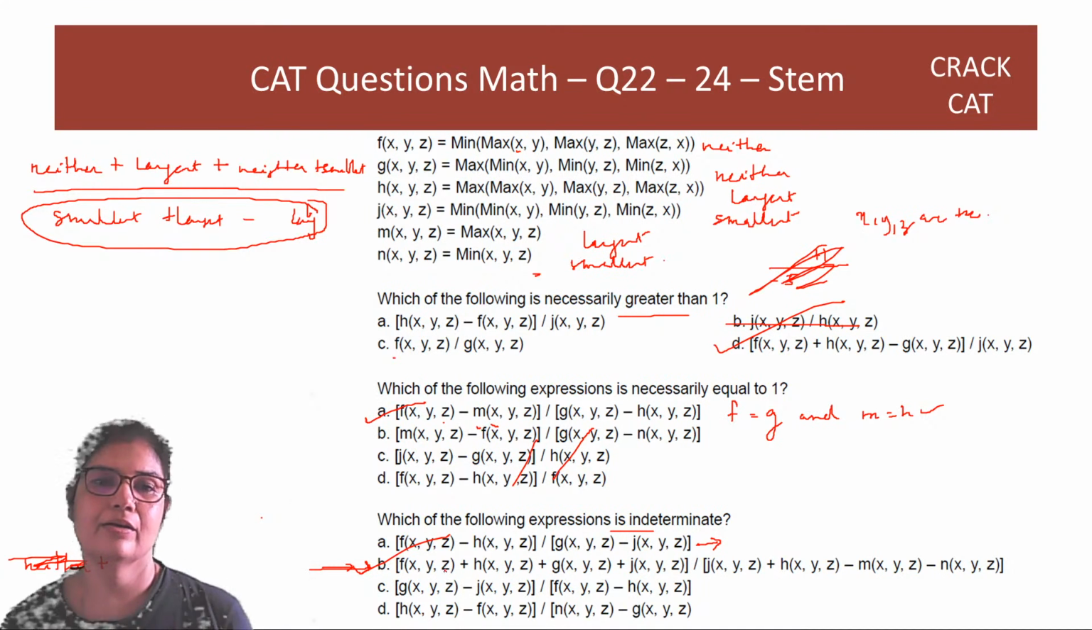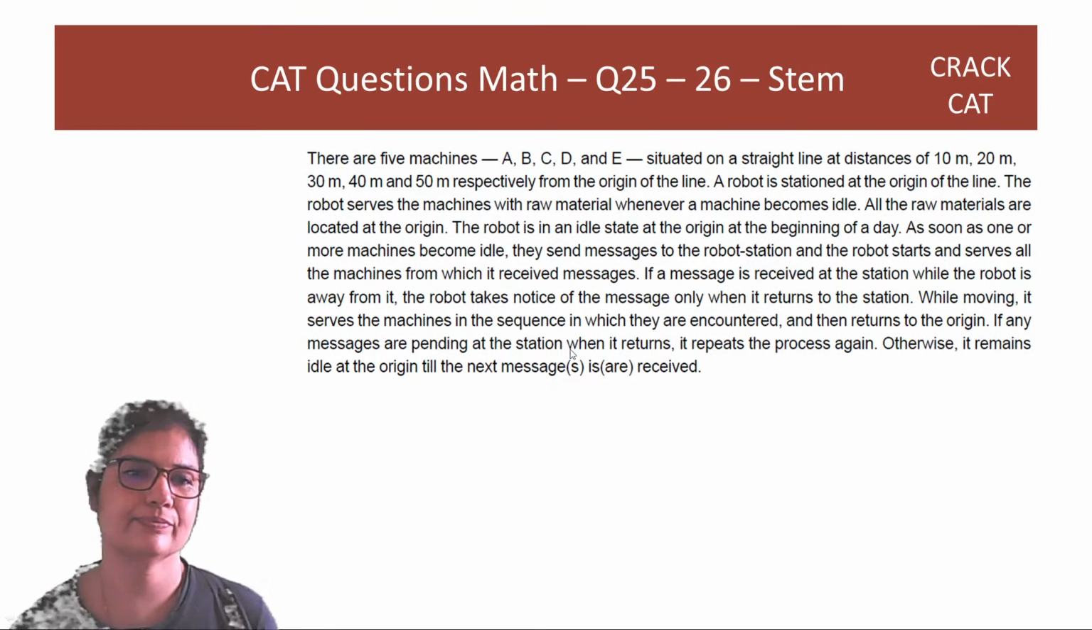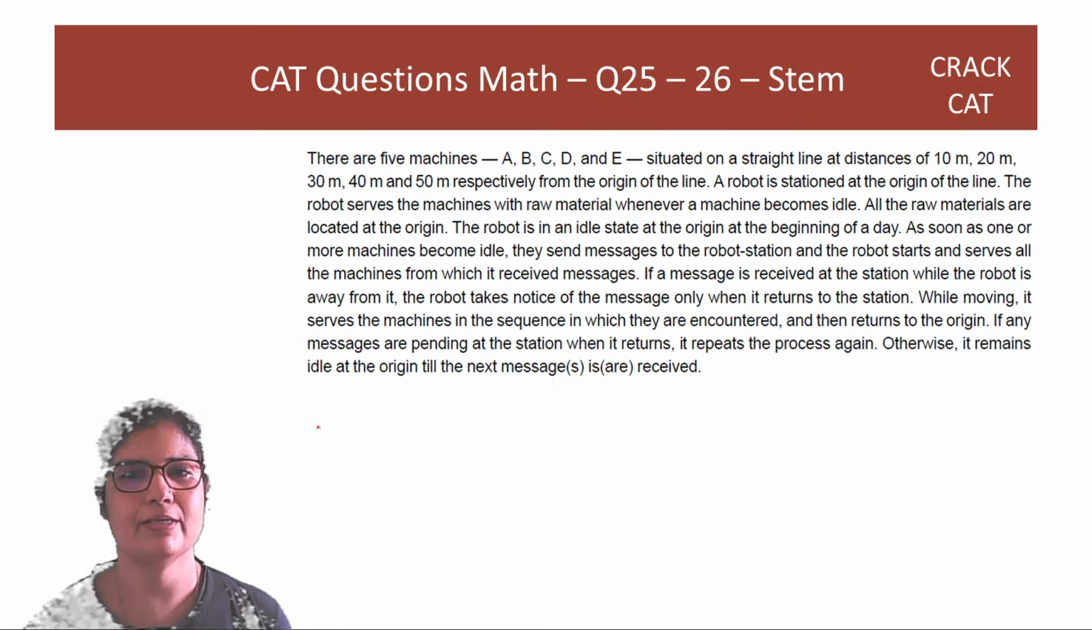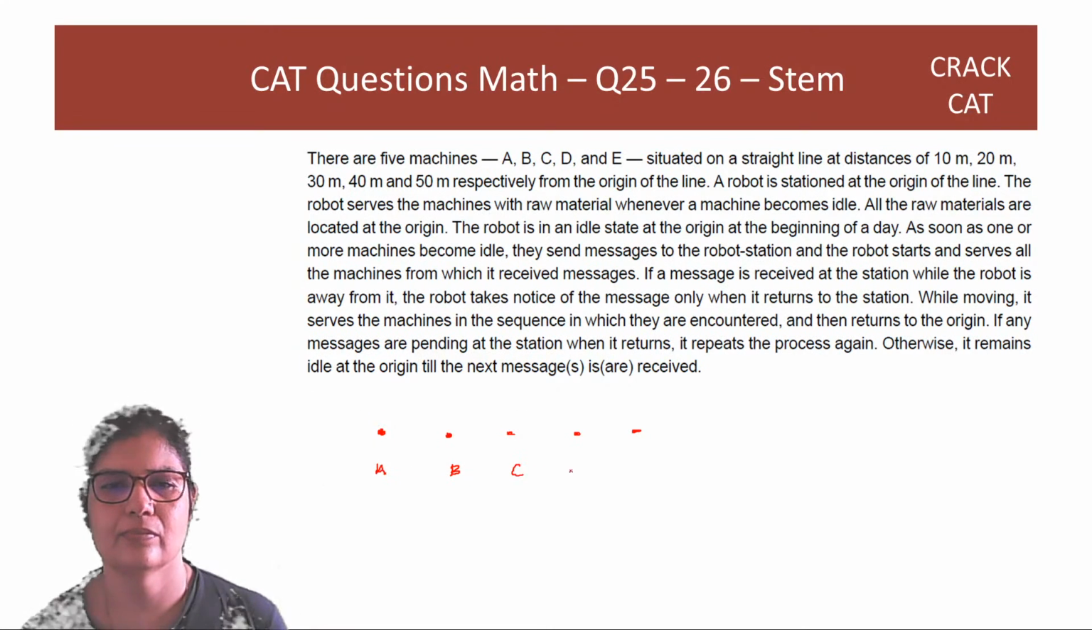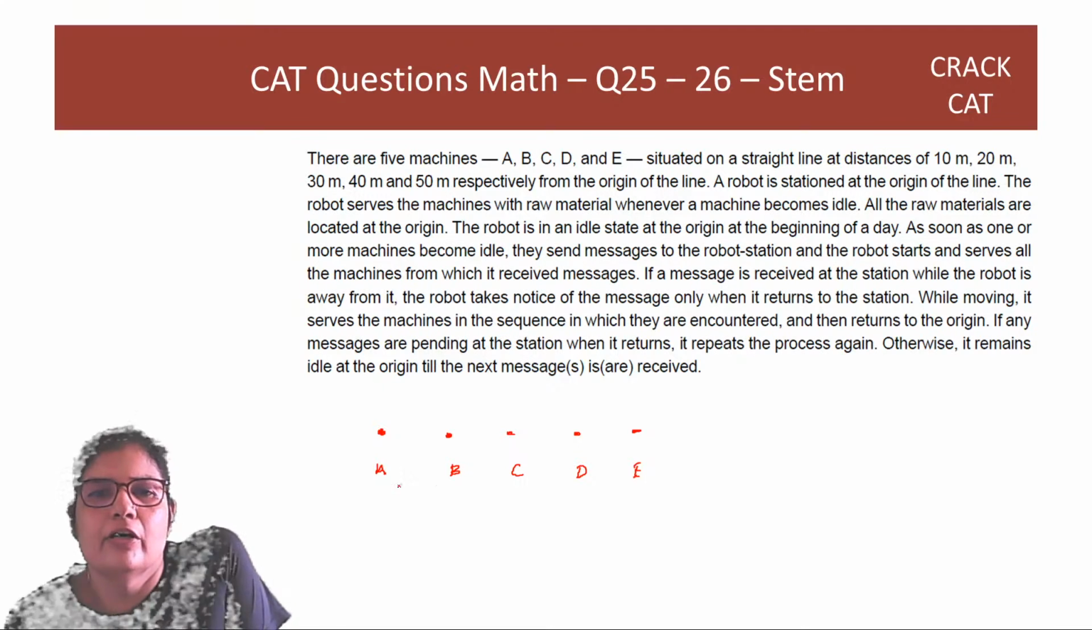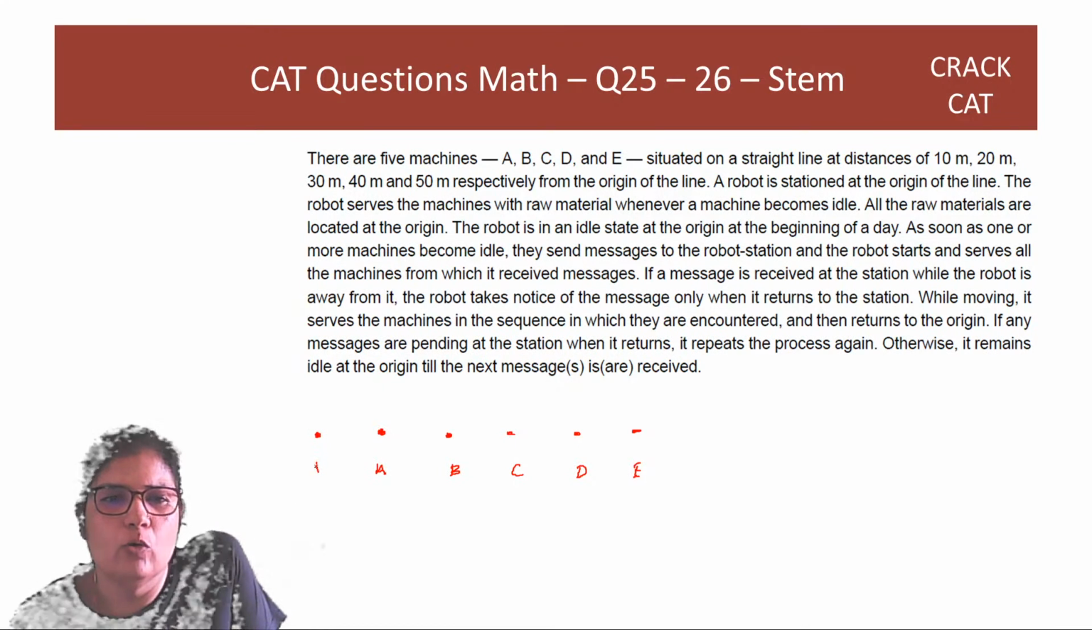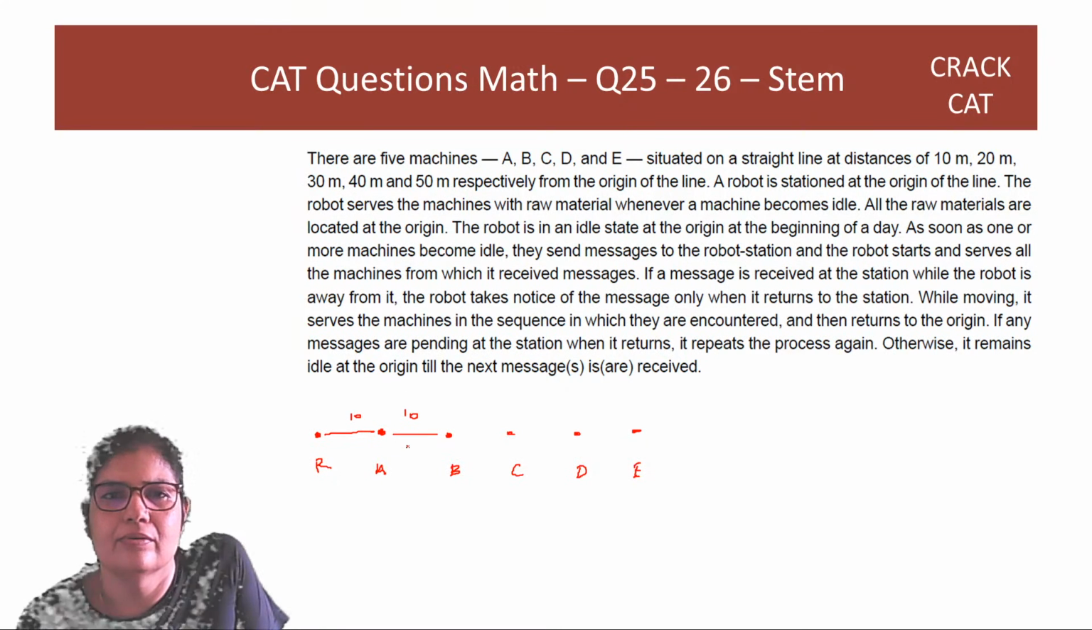Right? Great. Let's look at 25 and 26. There are 5 machines A, B, C, D, E situated on a straight line. So you have 5 machines. The distance between each is 10 meters. A robot is stationed at the origin of the line. So here is the robot. This is all 10, this is 10, and here 20 for B, 30 for C, 40 for D, 50 for E.